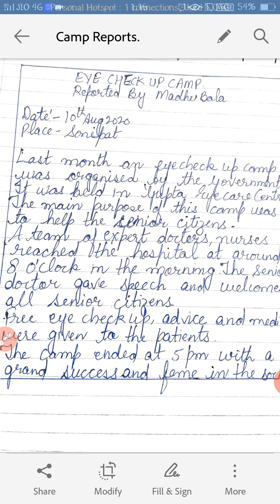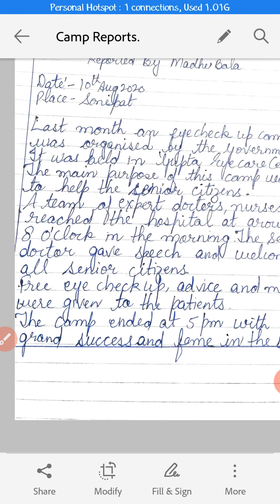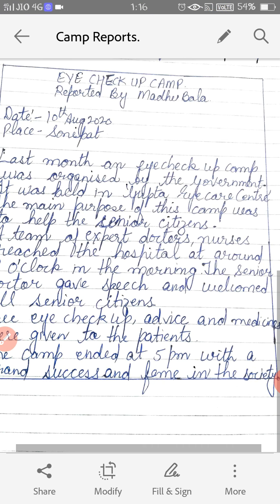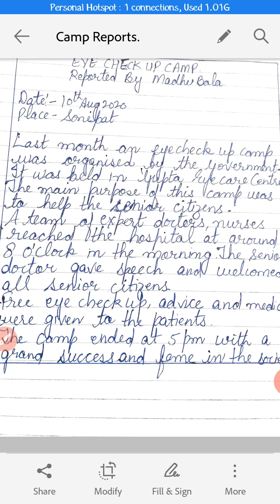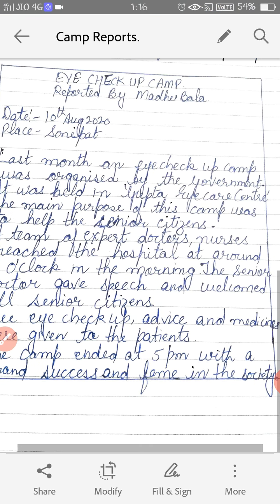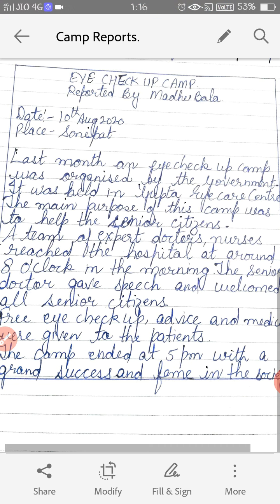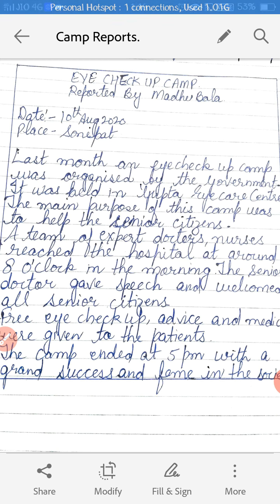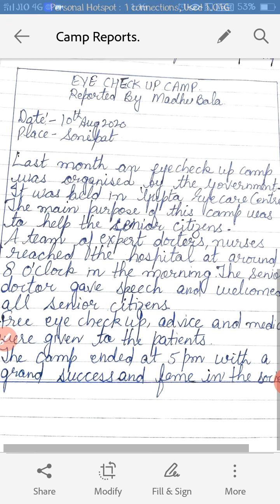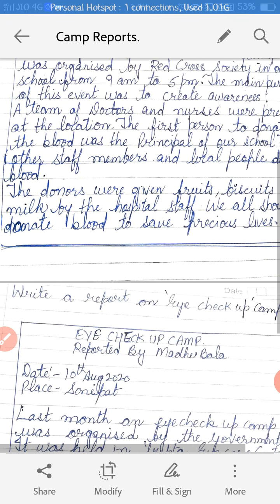Sometimes it happens that you can write here that the operations were also held in the camp. So the camp ended. In the end lines I have concluded the report. The camp ended at 5 p.m. with grand success and fame in the society. So actually this was organized by the government. So all the people, whosoever came to the hospital, they admired the government work and they praised it also. So in this manner you can write these two reports in your fair copies.